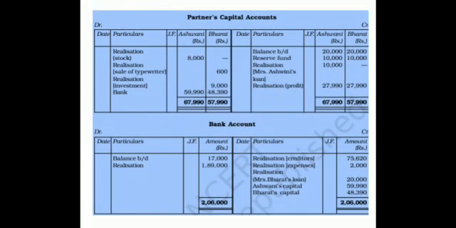I hope these 2 problems are clear. Now children, in our next video, we'll be doing one more question of this type with some more modifications plus some special journal entries. I discussed some of them in my online session, and the remaining I'll be discussing here in the next video. Thank you children.